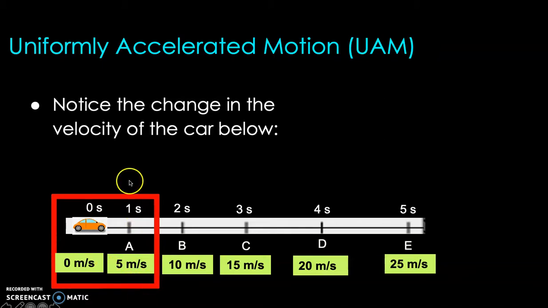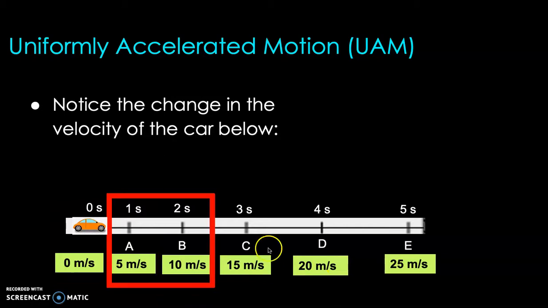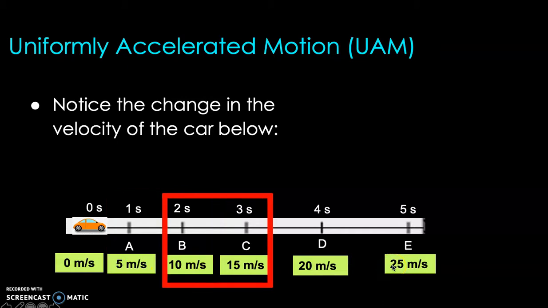So what do you notice? In 1 second, the velocity increased by 5 meters per second. Did the same change happen in the next intervals? Let's look at the next interval. That's another 1 second interval, just like what we observed earlier. The velocity of the car changed from 5 meters per second to 10 meters per second from point A to point B, which means that the same change happened. The magnitude of the car's velocity increased by 5 meters per second because 10 minus 5 is 5 meters per second. Going forward, from 2 to 3 seconds, the same change happened, right?